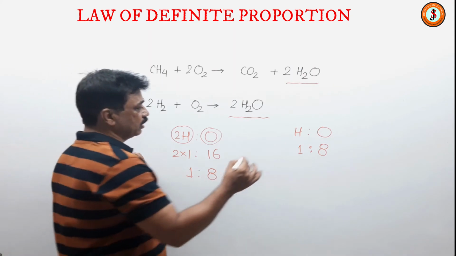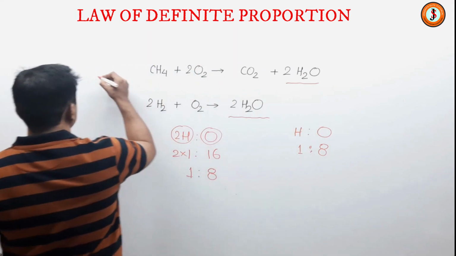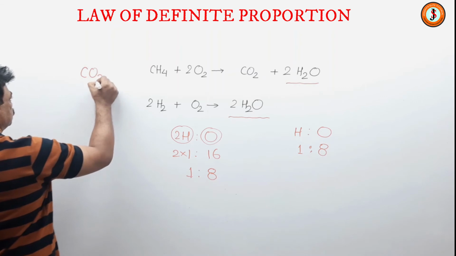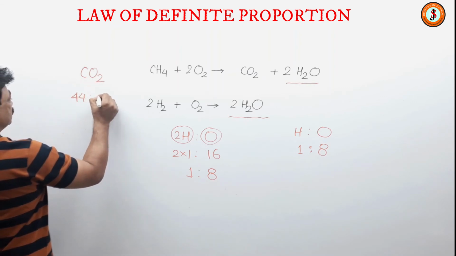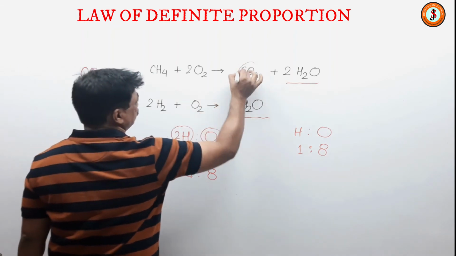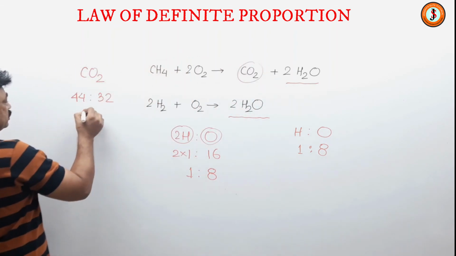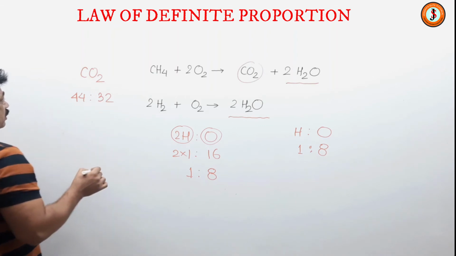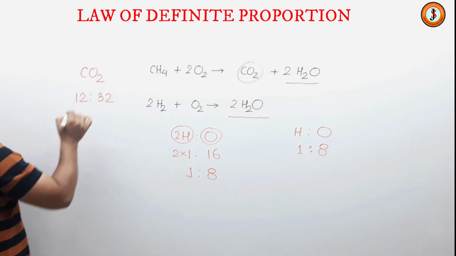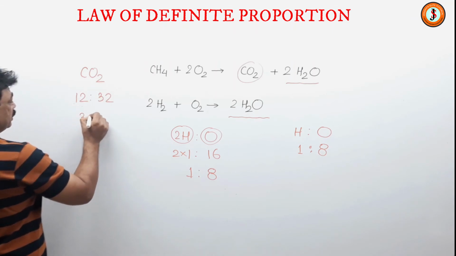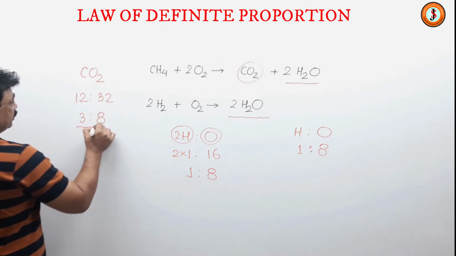Now second is carbon dioxide. Carbon dioxide is how much? 44, and this is 32. Suppose carbon dioxide is formed this way or any other way, then this will be reduced to how much? Let us see. Carbon is 12 and oxygen is 32. So this will be 4 3s and this will be 4 8s.